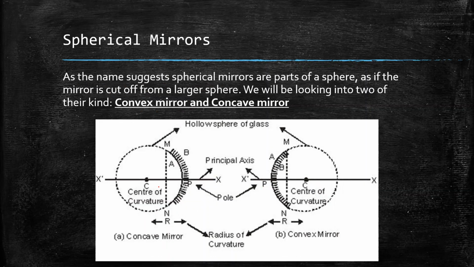Now let us come to the discussion of spherical mirrors. As the name suggests, spherical mirrors are parts of spheres, as if the mirror is cut off from a larger sphere. We will be looking into two of their kinds, convex mirrors and concave mirrors. As I have shown in this diagram, we can see that the spherical mirrors are part of spheres. It only depends on which side of their face is silvered. This is a concave mirror and this is a convex mirror.